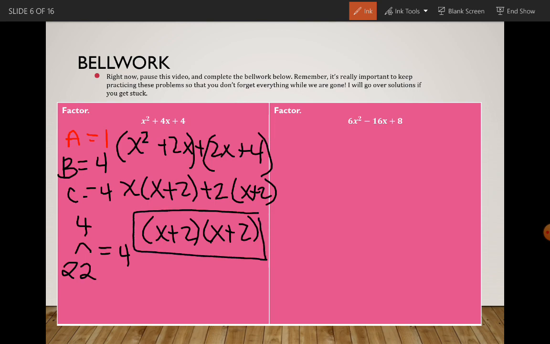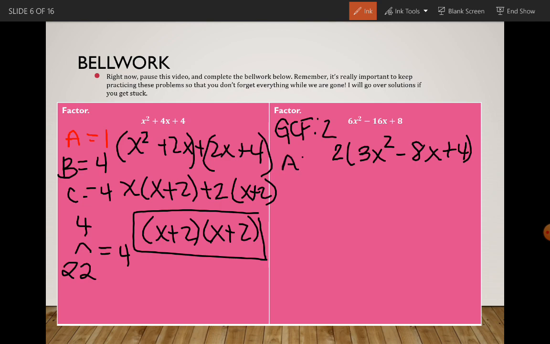Okay. All right, in number 2 of the bell work, we have a greatest common factor of 2. This one came from your homework last time, and the answer choices on the IP weren't correct. So I just wanted to show you the correct solution here. Once we take out a 2, we'll have 3x squared minus 8x plus 4 left.